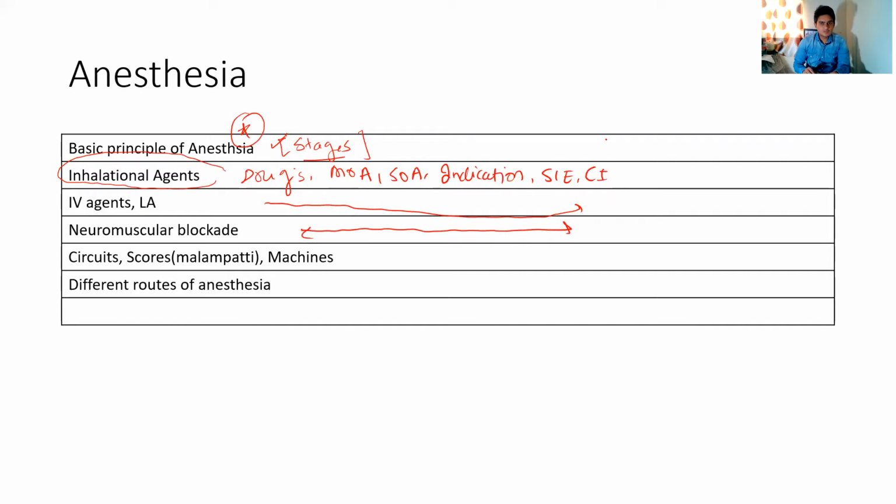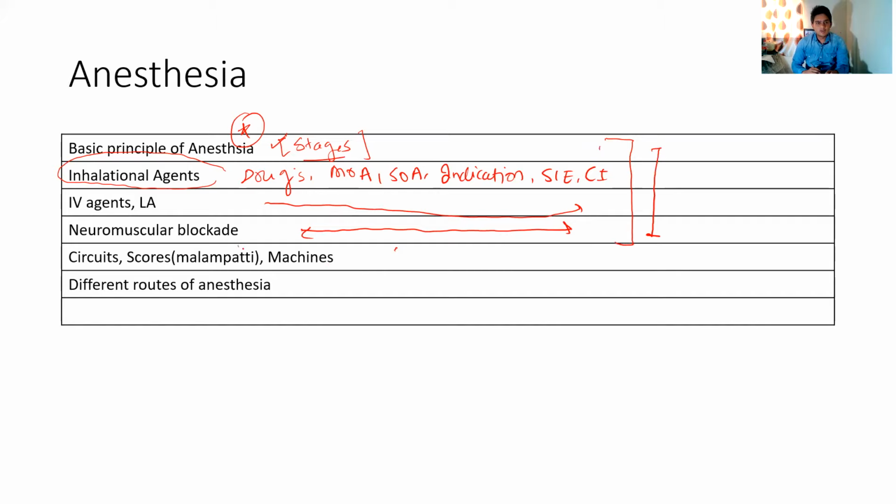This formulates a major chunk. These 4 things will form the major chunk of your anesthesia syllabus, so you must first know these things thoroughly. And other things, if you get time, you can also read about the circuits and the machines. I mean, it's like 4 or 5 questions will be coming, and 3 questions will be out of these 4.